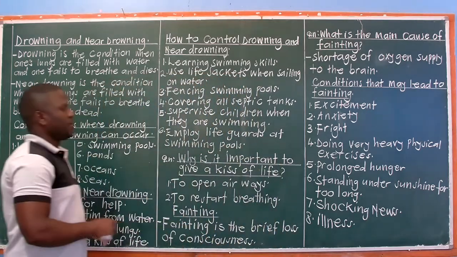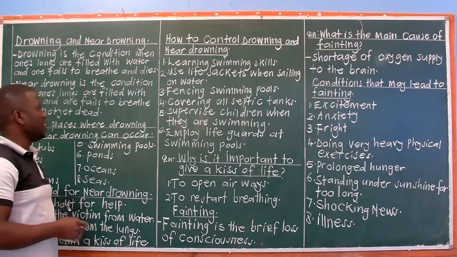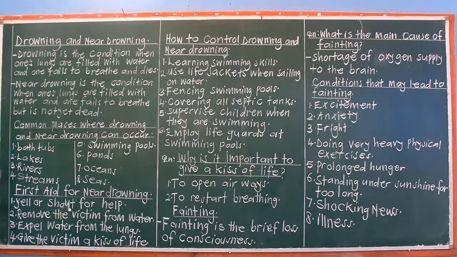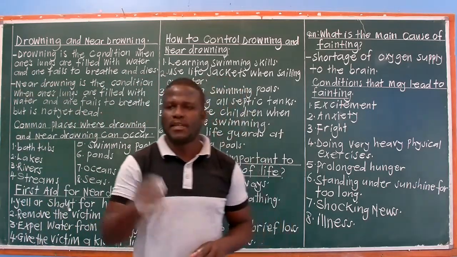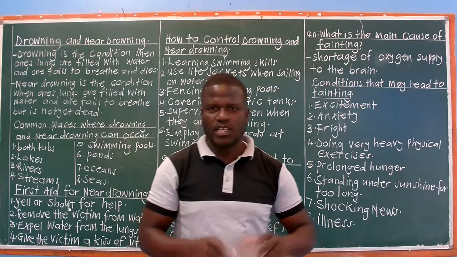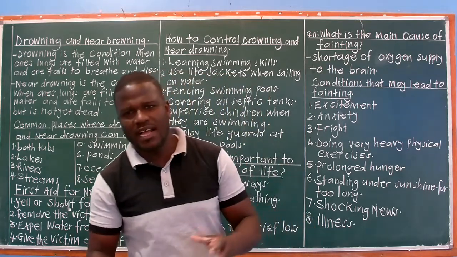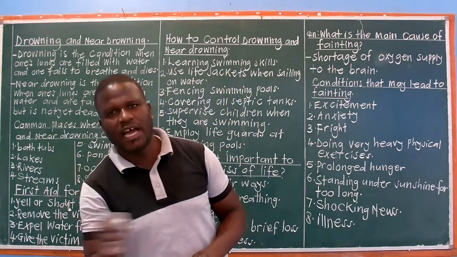So that's drowning. It's a condition where one's lungs are filled with water and one fails to breathe and then that person dies. Then what is near drowning? Near drowning is a condition when one's lungs are filled with water and one fails to breathe but is not yet dead. So with near drowning, you don't die, but with drowning, one dies. That's the difference.